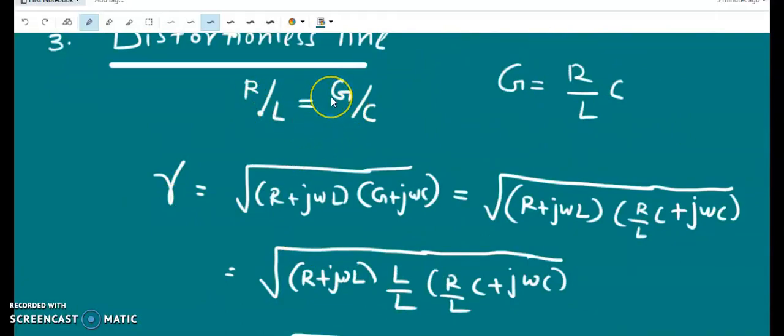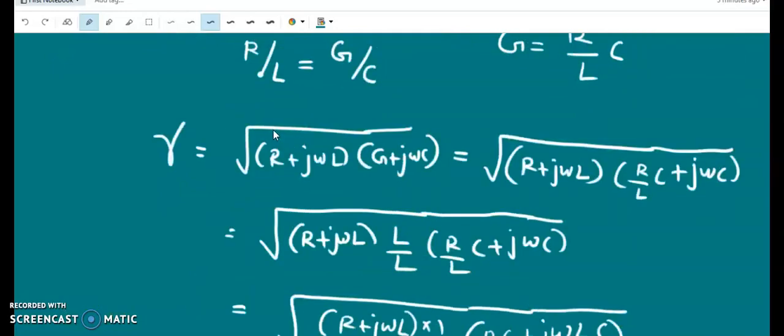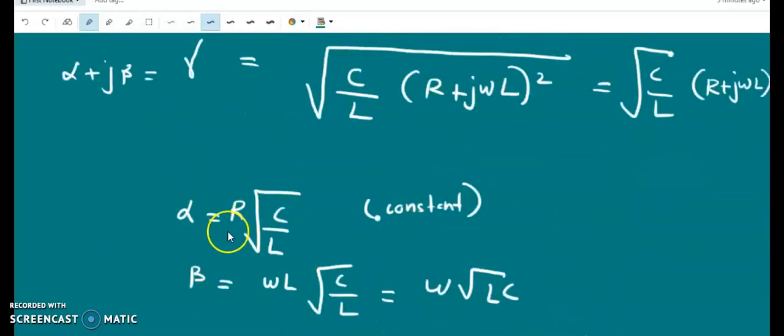But they satisfy the relation R by L equal to G by C. So all the lossy transmission lines are dispersive provided they do not satisfy the condition R by L equal to G by C. Even though there is no dispersion, losses are there in the distortionless transmission line. We have seen that alpha is non-zero here. So there will be attenuation, but there is no dispersion. That is the significance of the distortionless transmission line. Okay, thank you.